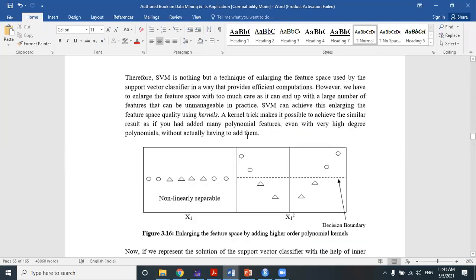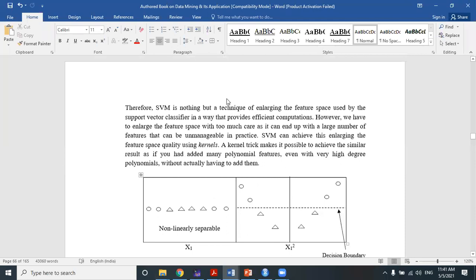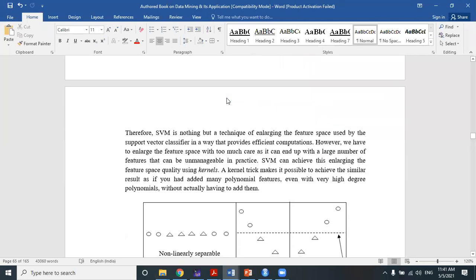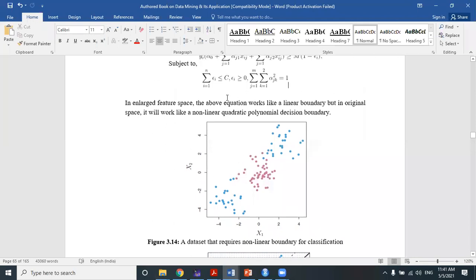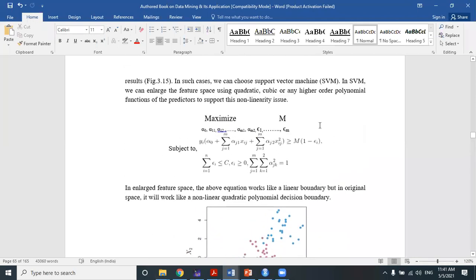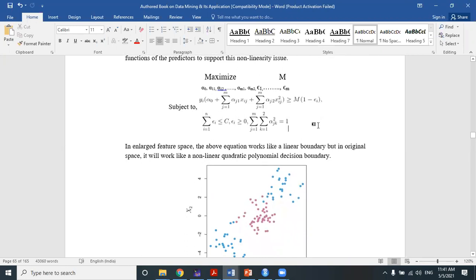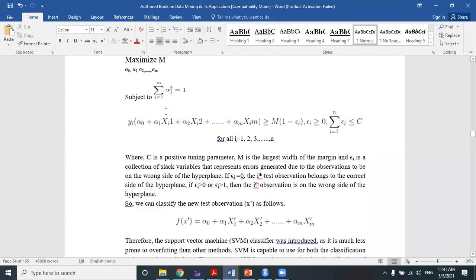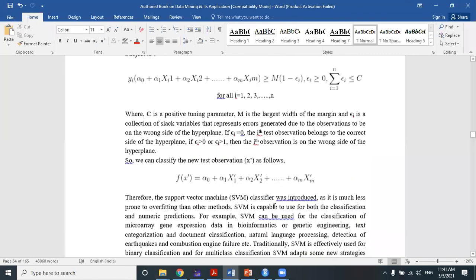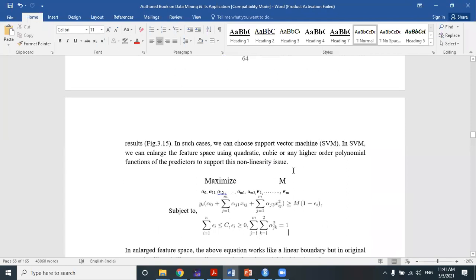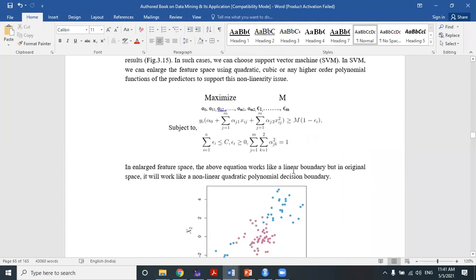No idea, sir. Okay, very good. Sir, variance. No. Let me tell you just one sentence. That square we are using to represent a high dimensional feature space or large dimension feature space. এতক্ষণ যে feature space গুলো তোমাকে দেখাচ্ছিলাম, all are very simple 2-dimensional feature space or m dimensional. এবার এটা হচ্ছে তোমার লার্জ ডাইমেনশন। যখন লার্জ ডাইমেনশন হয়ে যাচ্ছে, then we will have to use either a quadratic form of the equations or cubic form or any higher order polynomial form of the equation for the prediction with the help of SVM. And এই যে equationটা লিখেছি, it is a quadratic form of equation.